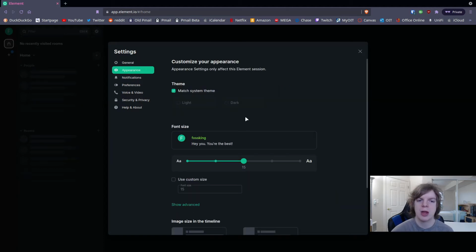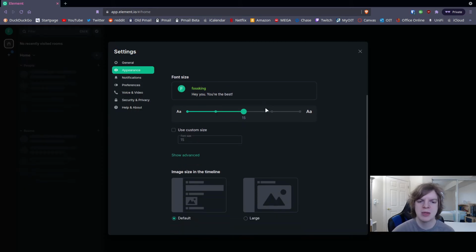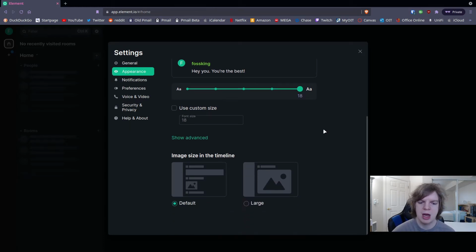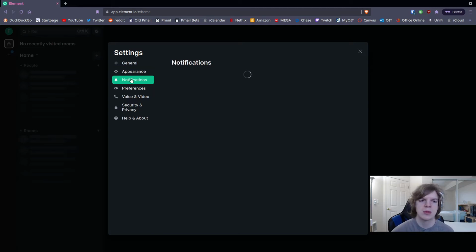You can change the appearance. It tries to match your system theme, but if you want, you can choose dark theme, light theme, or what have you, but in this case, I'm going to let it match my system theme. And you can change the font size, so I'm going to make it a little bit bigger for you guys, but actually really bigger, so that you can see it as easily as humanly possible. Then you can do image size in the timeline, so when you create messages, by default images are really small, but you can make them larger if you want.